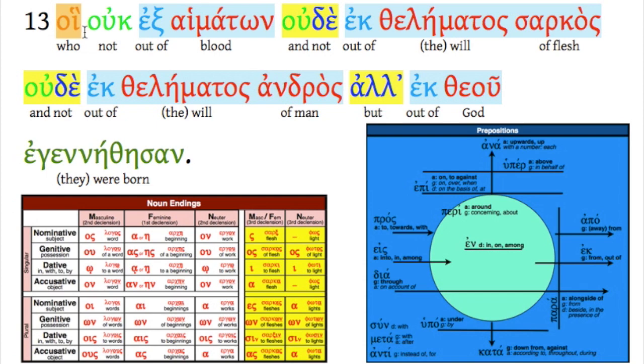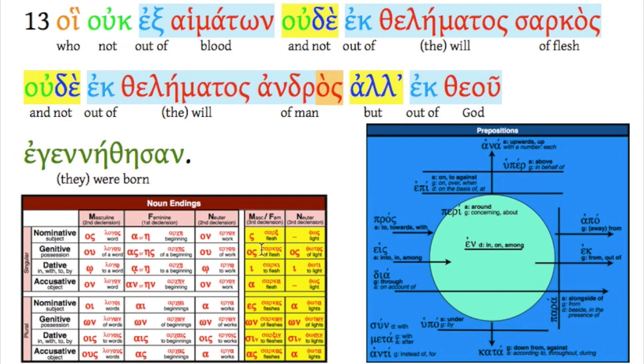These are the ones who, nominative plural masculine, not ex haimatown, genitive plural, right? And they're not of the will of flesh, genitive singulars. Notice these are third declension. Sarkos and thelematos are both third declension. Nor are they ek thelematos andros.